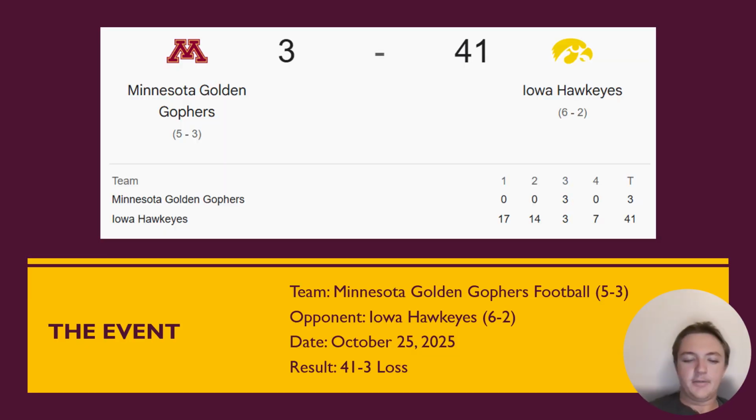So first off, the event. For this assignment, the event I have chosen was a Minnesota Golden Gophers football game. Their opponent was the Iowa Hawkeyes. The game took place on October 25th, 2025, and the result of the game was a 41-3 loss for the Gophers.